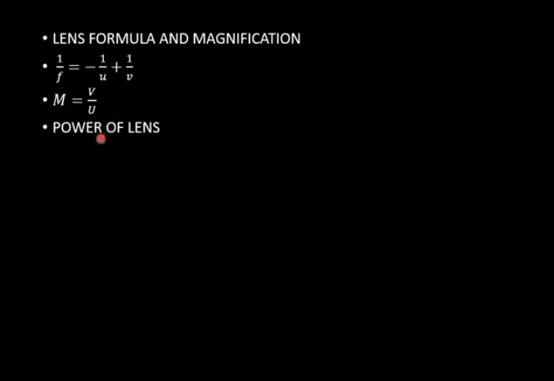Power of lens is the reciprocal of its focal length. It is denoted by P, and f is its focal length. P equals 1 upon f. It is in meters. If you want to write in centimeters, then it becomes 100 upon f.